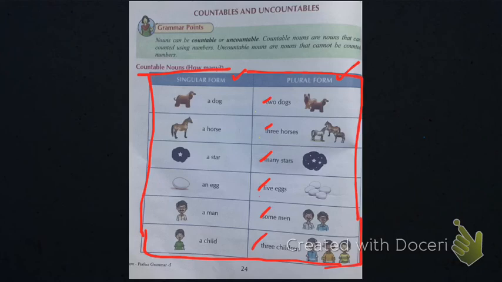Some men means some men. Similarly, they are called what? They are called plural form. Let's go to the next slide.